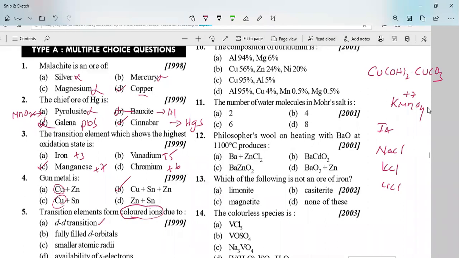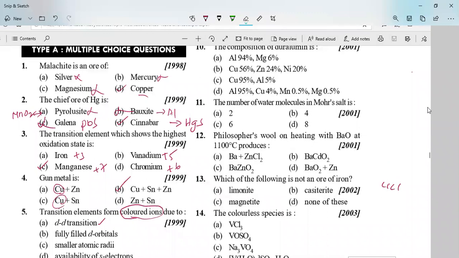You might have studied crystal field theory. What is this crystal field theory? Have you studied crystal field theory or not? In crystal field theory, the splitting of the d orbital takes place. That means the d orbital splits into two sets of d orbitals, T2g as well as Eg orbitals, right?